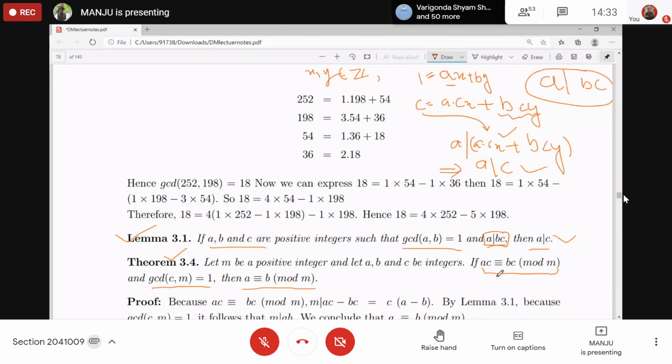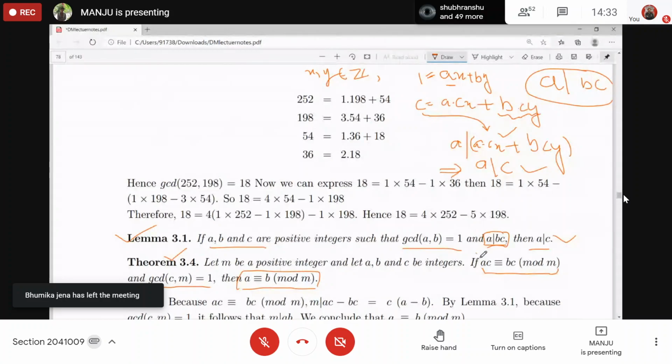Okay. Now how to prove this? We need to prove: given that A into C is congruent to B into C mod M and GCD of C and M is 1, that is, M and C are coprime, then A is congruent to B mod M. So take these two given quantities and try to prove this. A into C is congruent to B into C mod M. What can you say from here by definition?